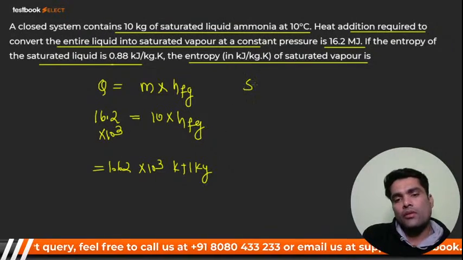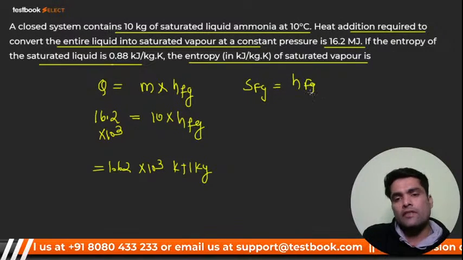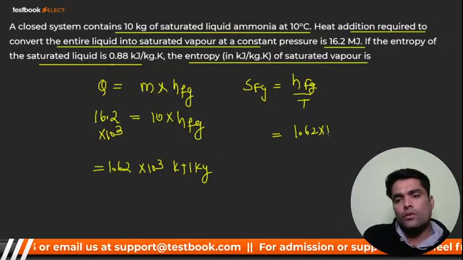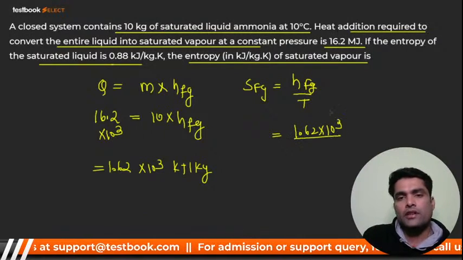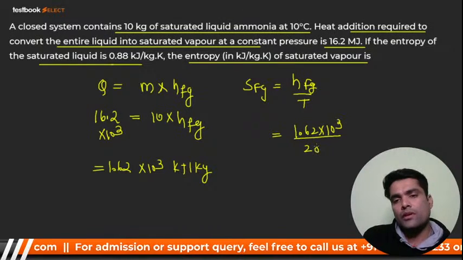Now I can calculate SFG. SFG is nothing but dq by T, that is HFG divided by T. So HFG is 1.62 into 10 raised to power 3 divided by temperature. Temperature is 10, that means we add 273, so it should be 283.